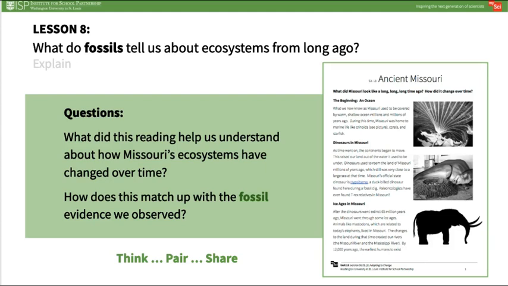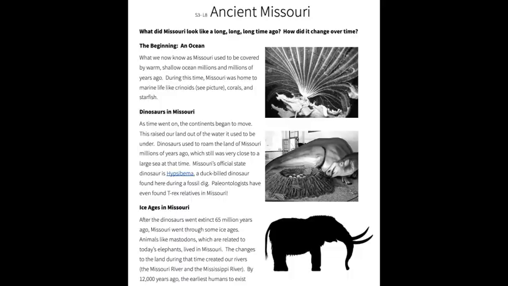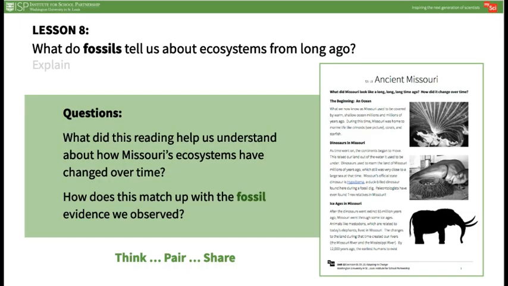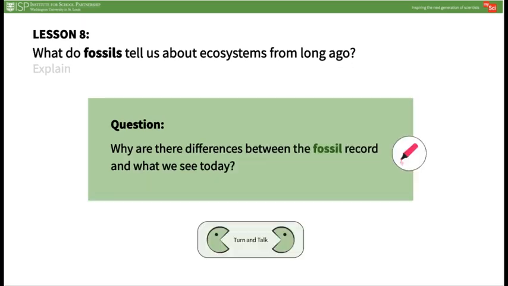Continue supporting their understanding of fossils in Missouri by giving students access to this reading, Ancient Missouri. After reading, discuss with them what new understandings they have about how Missouri ecosystems have changed over time. Ask students to look for connections between the reading and the fossil evidence from earlier in the lesson, then think, pair, and share about what connections they made.